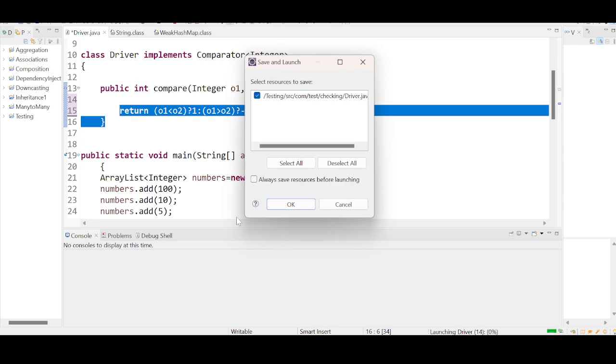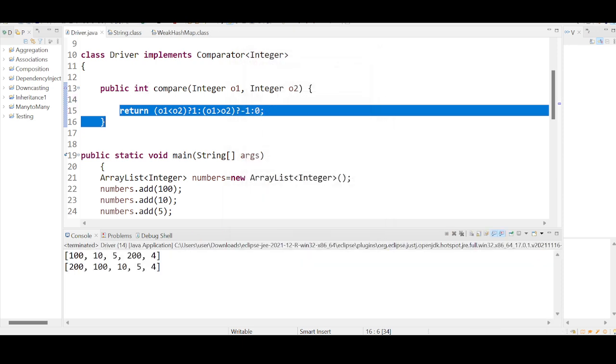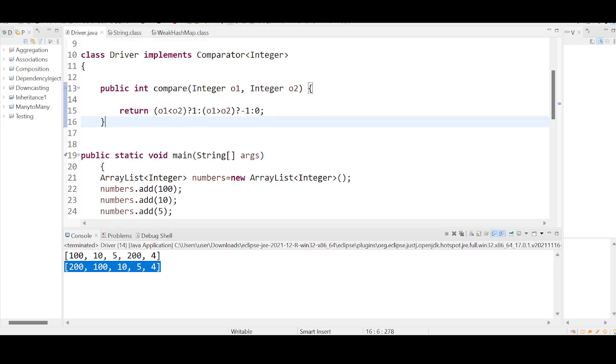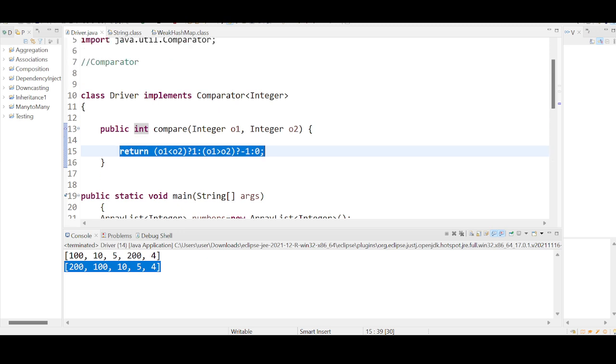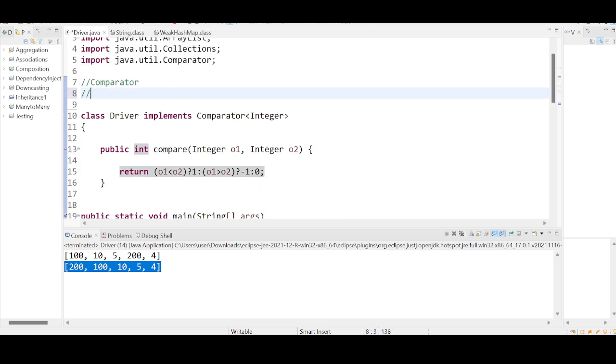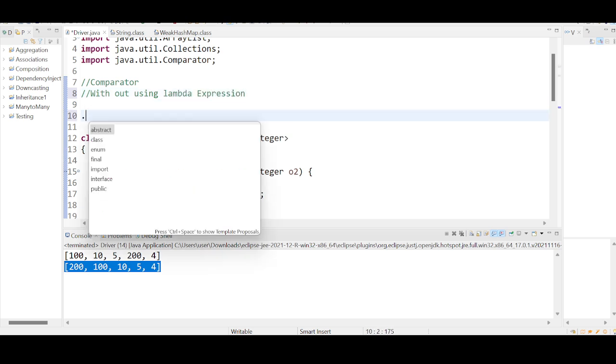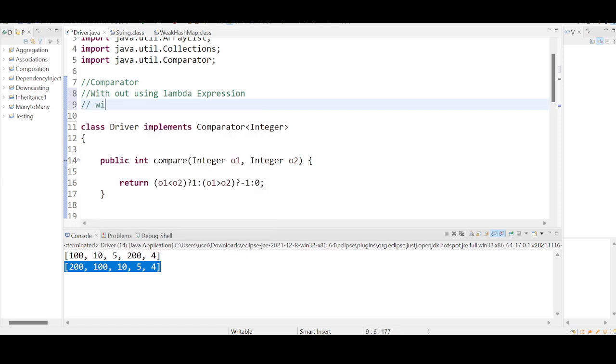I run this code. Okay, the output is in descending order. Both are the same, but I have converted it into one single line of code. So we have written this without using a lambda expression. Now I want to use this with a lambda expression.